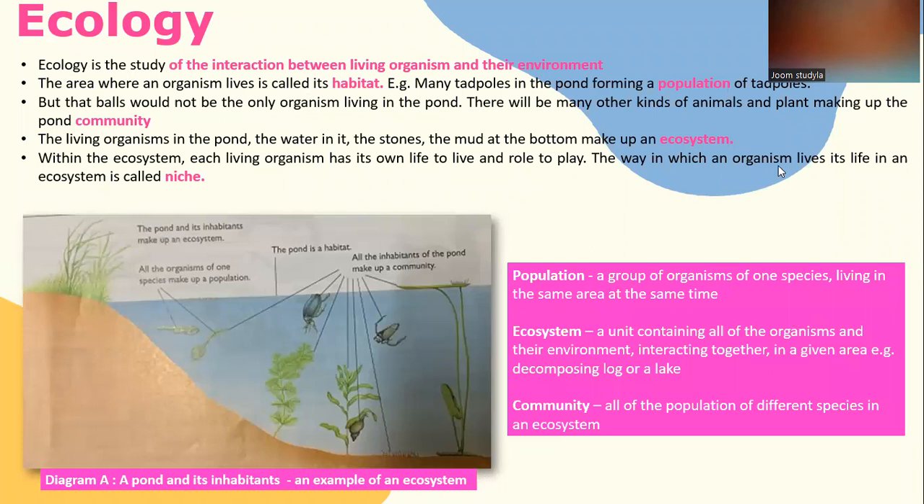These are the definitions of population, ecosystem, and community. Population is a group of organisms of one species living in the same area at the same time. Ecosystem is a unit containing all of the organisms and their environment interacting together in a given area. Example, a decomposing log or a lake. Whereas community is all of the populations of different species in an ecosystem.